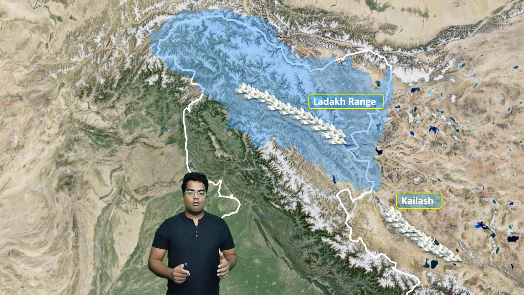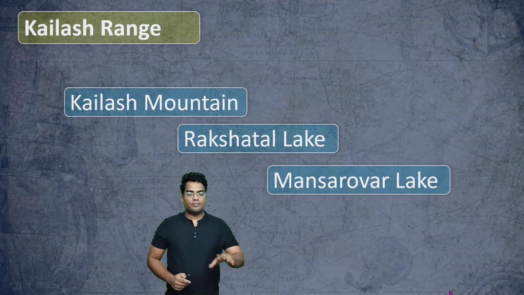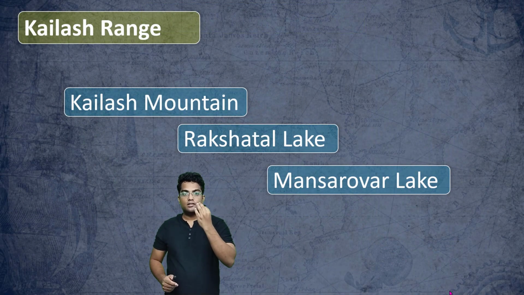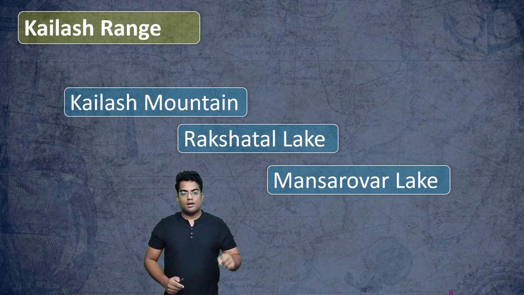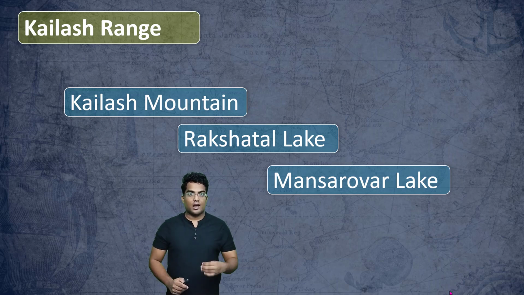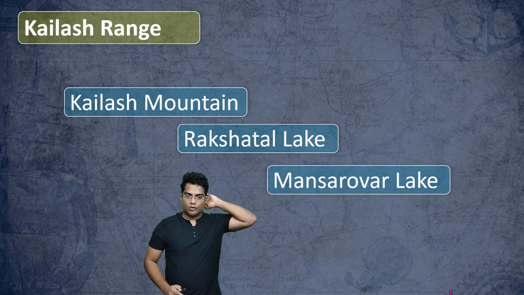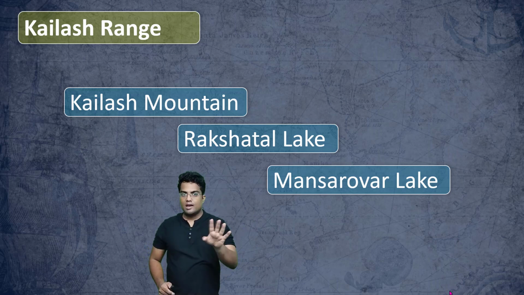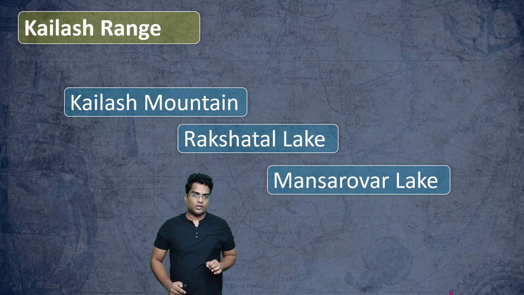So let's go deep. Now remember this, kids. Kailash range has three megastructures here. The first one is the Kailash mountain. The second thing is Rakshatal lake. And the third thing is Mansarovar lake. Kailash, Rakshatal and Mansarovar lake. So these are the three structures located in the Kailash range.